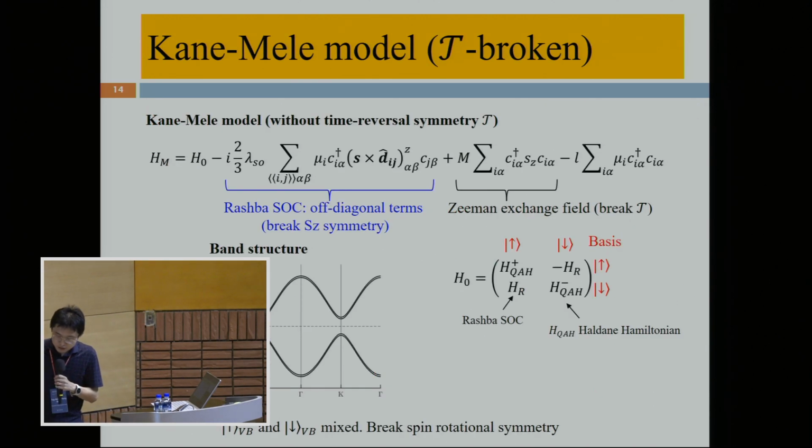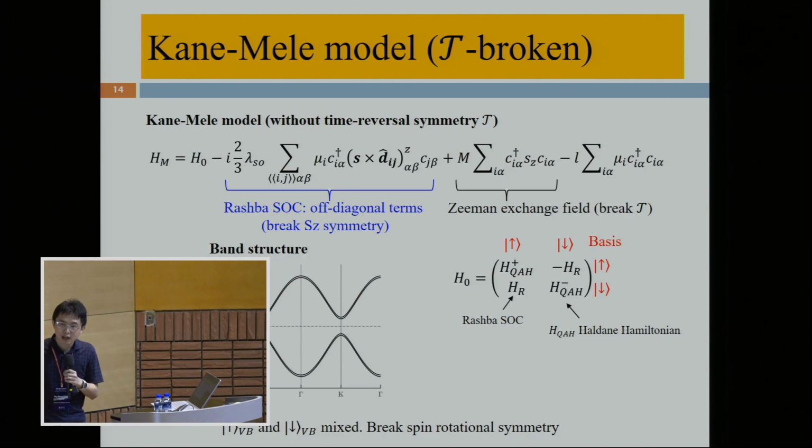If we consider a more complicated situation, we further include the Rashba spin-orbit coupling and the Zeeman exchange field in the Hamiltonian model. And we'll see that the Rashba spin-orbit coupling will appear in the off-diagonal terms of the matrix. Therefore, the spin up and the spin down state will mix with each other. So in this case, Sz is no longer a good quantum number.